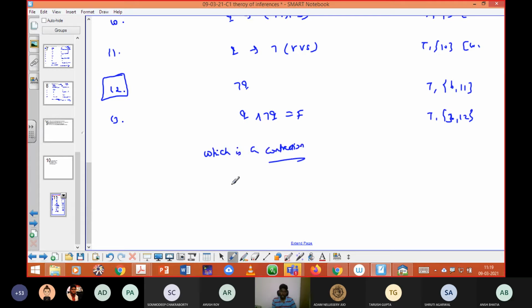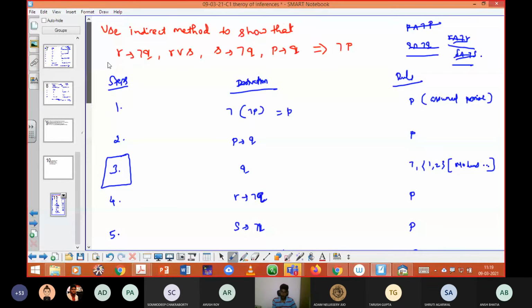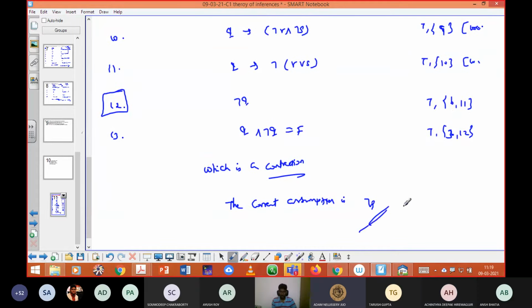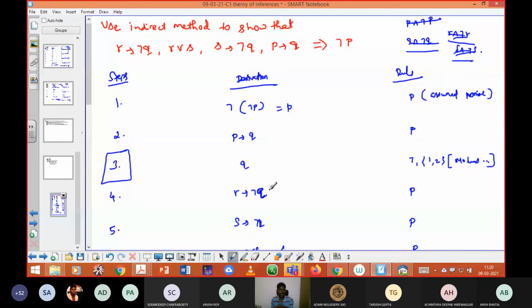Now can you say what is the correct assumption? Not P. Not P is your correct answer. Okay, so here you proved it in a different way by taking your conclusion in the negation format, and finally you attained a false answer. That shows the negative of your assumption is wrong, so you need to remove that negation. So negation P is the original answer.